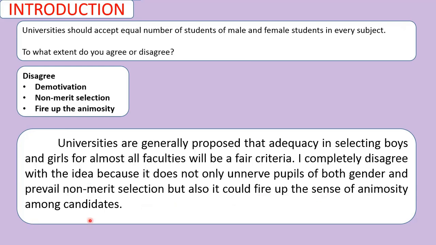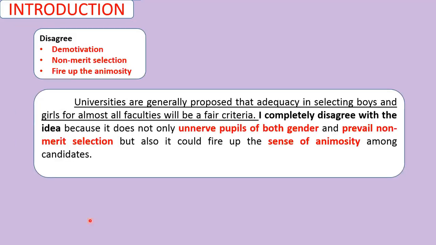So let's go in depth of this entire introduction. These are the three ideas which we have already jotted down, right? Now let's take a look at the introduction. The first line was written: universities are generally proposed that adequacy in selecting boys and girls for almost all faculties will be a fair criteria. So what they have done over here is they have given a general idea, right? It's entirely talking about the main concept of the topic.